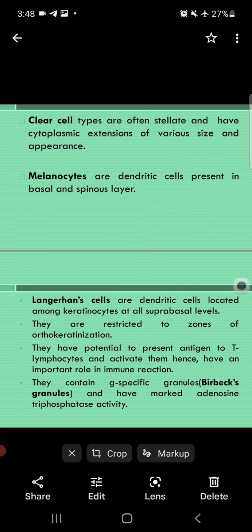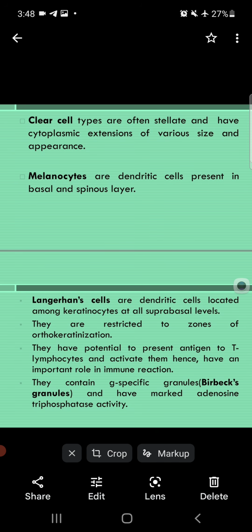Next is the Langerhans cell. These are immune cells. They provide immunity for the gingival epithelium. Langerhans cells are dendritic cells located among keratinocytes at all suprabasal levels. They are restricted to the zone of orthokeratinization. Again, this is important.